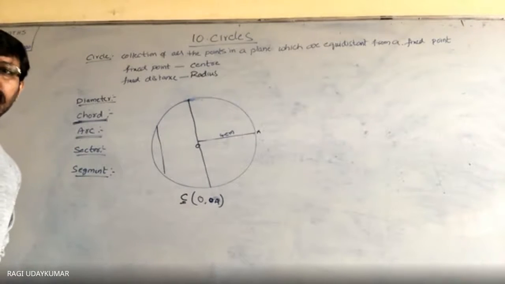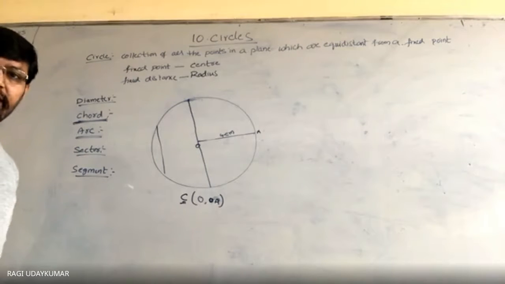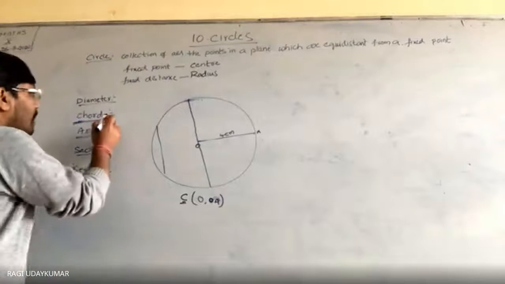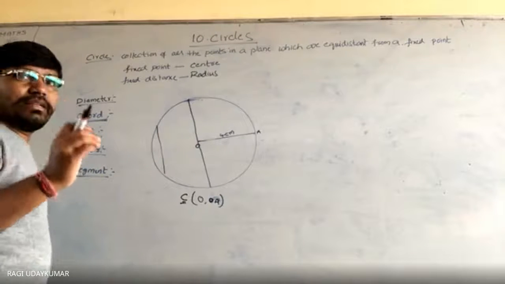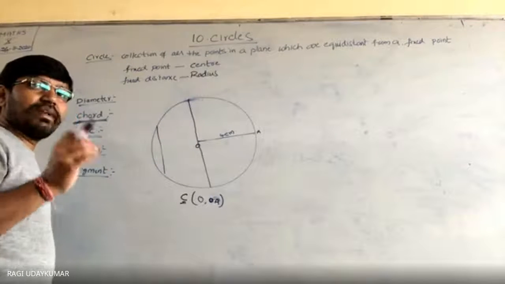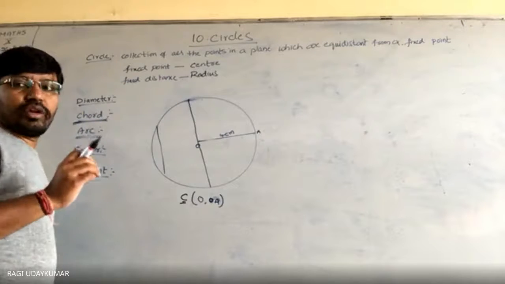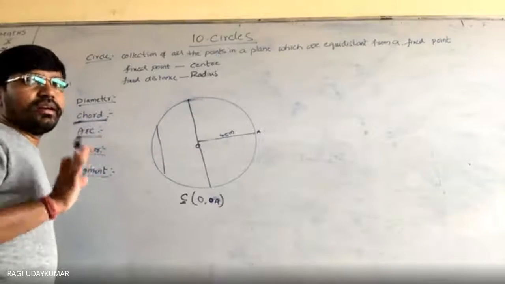Okay? Understood? Yes, sir. So now here, a chord is nothing but a line segment joining any 2 points on the circle.